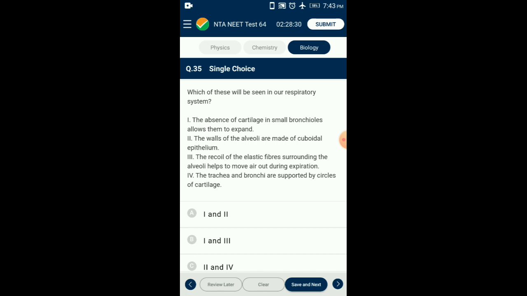Alveolar walls contain elastic fibers which stretch during inspiration and recoil during expiration to help force out air. This elasticity allows alveoli to expand according to the volume of air breathed in. So the answer for this question is option B. From the given statements, statement 1 and 3 will be seen in our respiratory system.